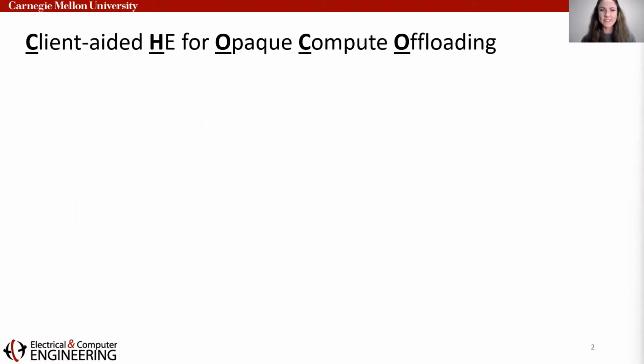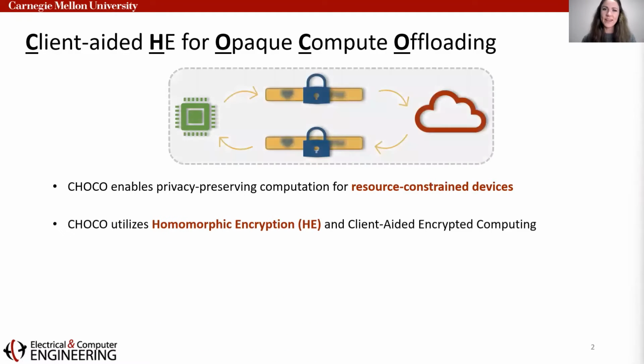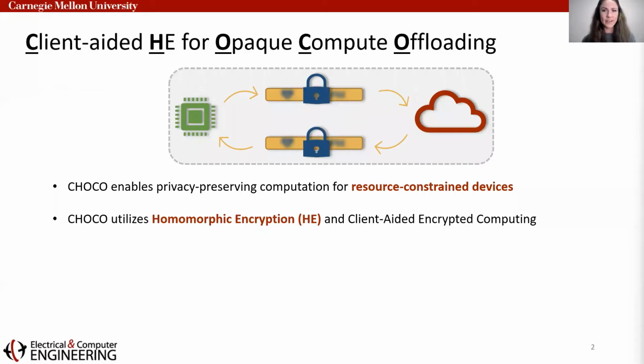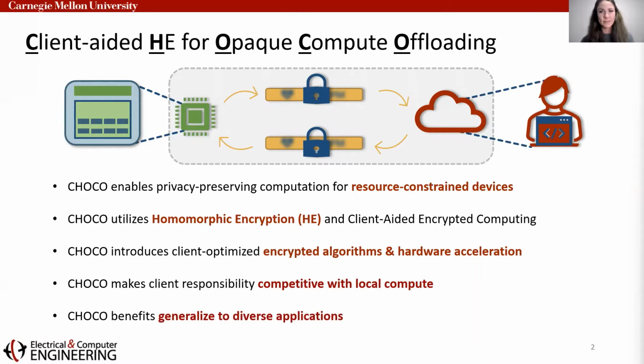In this work, we present a system known as client-aided HE for opaque compute offloading, or CHOCO. CHOCO is a system that enables privacy-preserving computation for resource-constrained devices. It does so by building upon existing homomorphic encryption and client-aided encrypted computing techniques. It enhances these techniques with novel client-optimized HE algorithms and additional hardware acceleration. These contributions dramatically reduce client computation and communication, ultimately making encrypted compute offload competitive with local compute. Furthermore, we show that these benefits generalize to diverse encrypted applications.